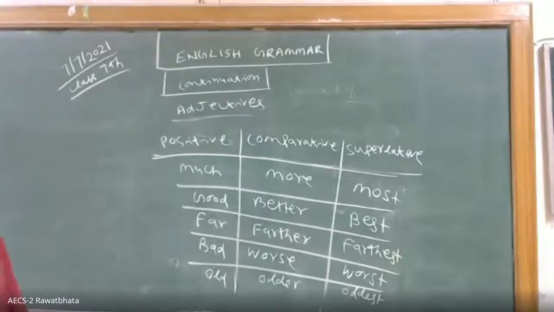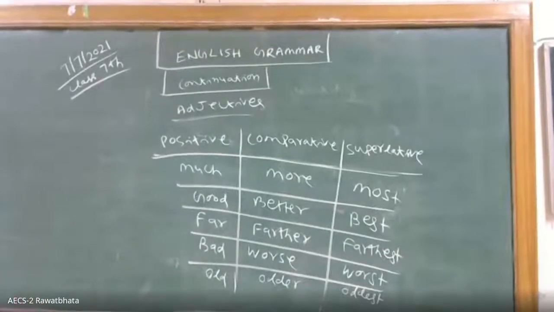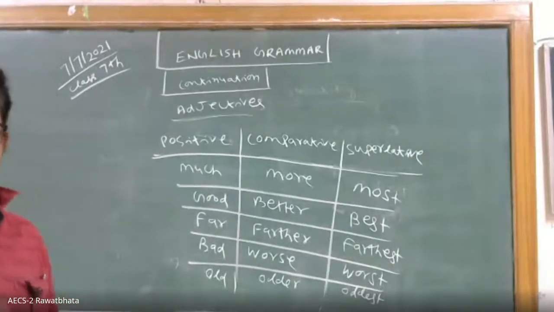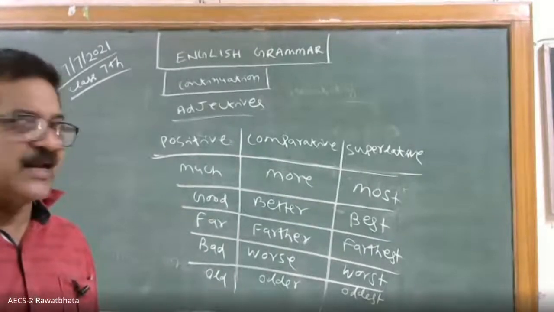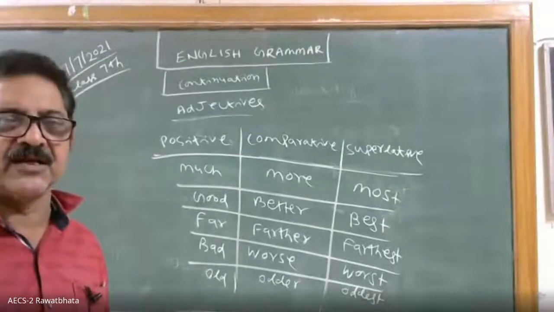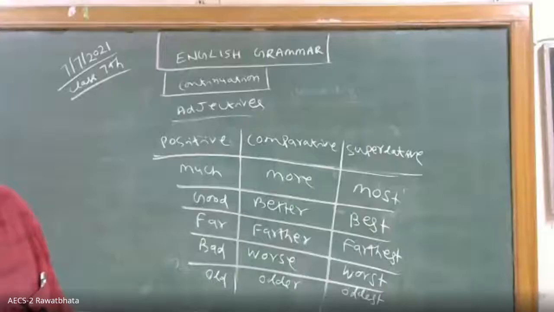Sir, the comparative of old will be elder, right? Old or elder, the meaning is the same. Old can be elder or older, both are correct. Elder, eldest is correct. Old, older, oldest is also correct. Both are correct. Okay, elder is not wrong.